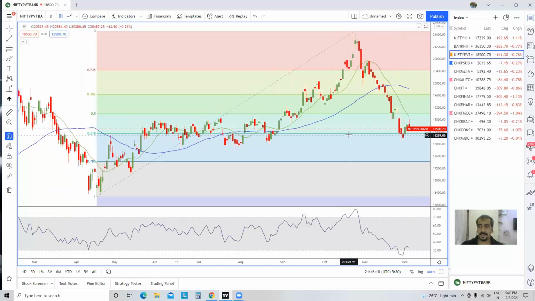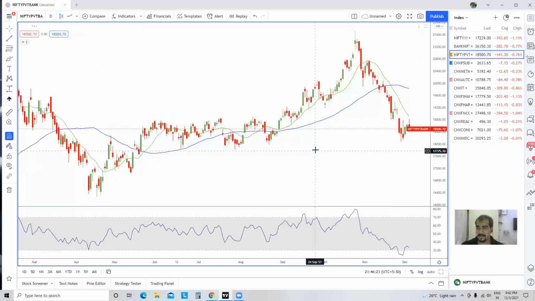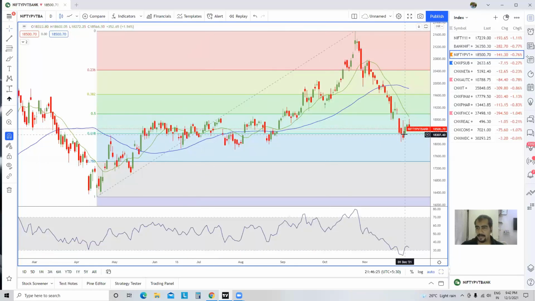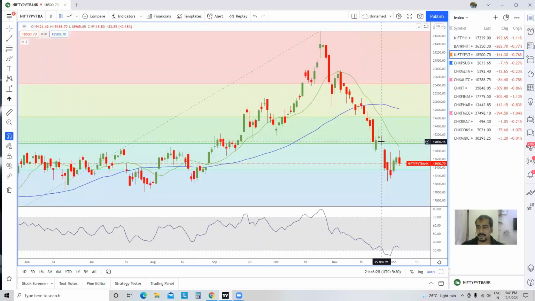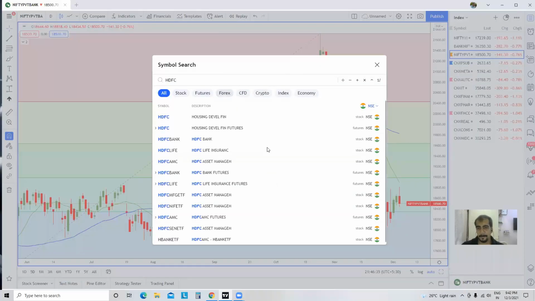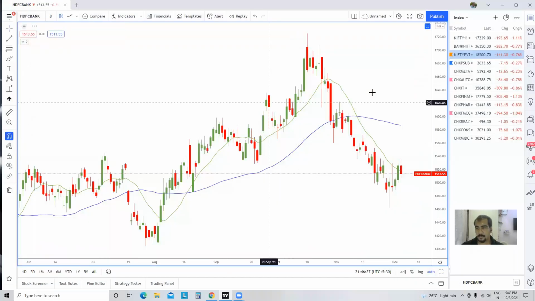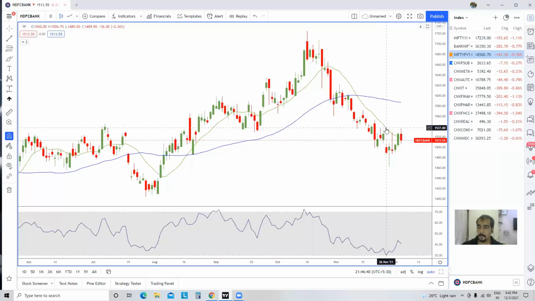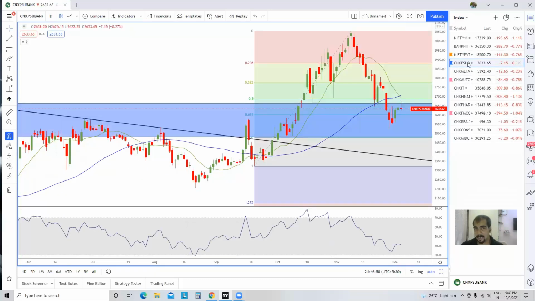Private banks, again, I think similar status to the Bank Nifty. Again, it is near a support band, you can see, and it has given a decent pullback and then again a sell-off. So again, no trades over here. But yes, in case the market wants to go down, this is one stock that could see a little bit of weakness in the short term. All right, this is one stock from my side, in case the market starts coming down from here, only then, not otherwise.